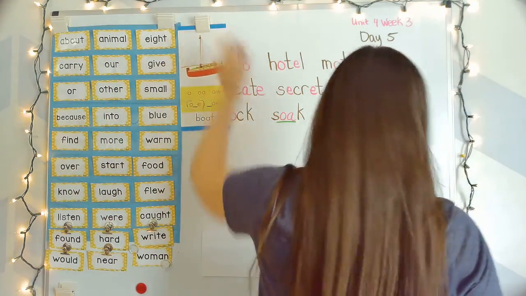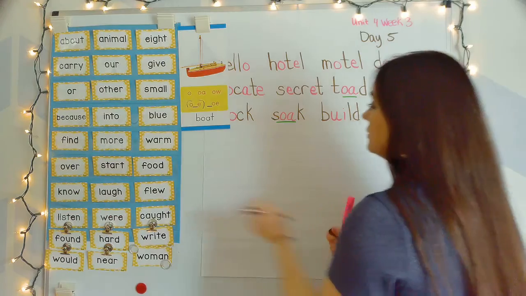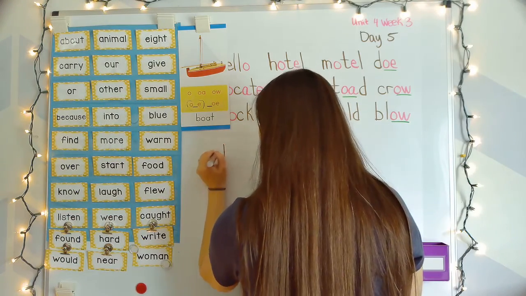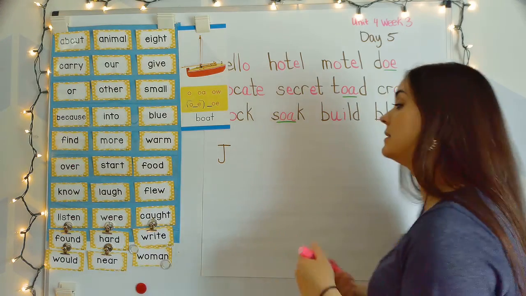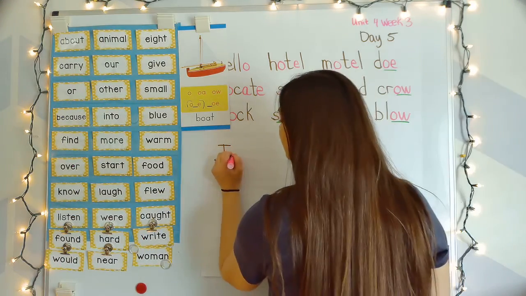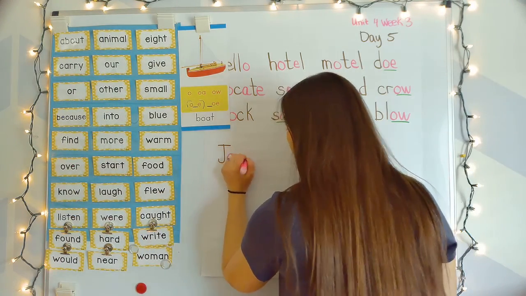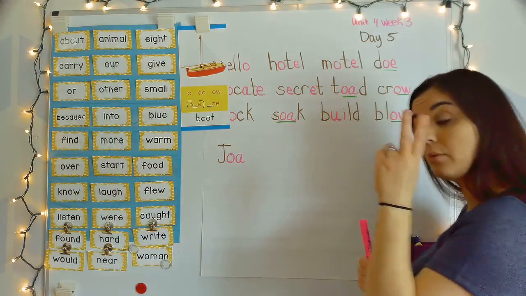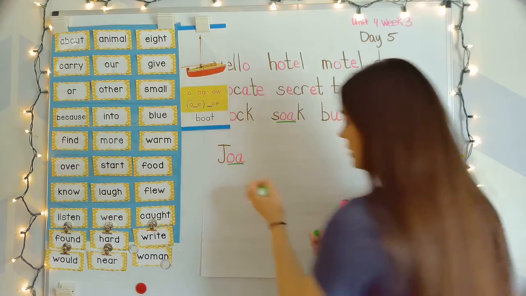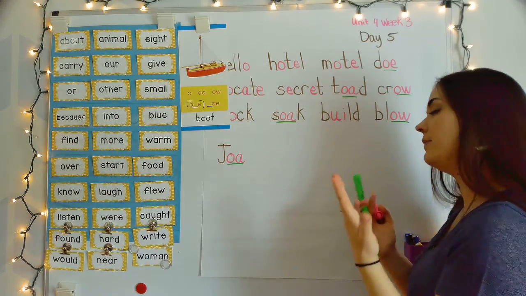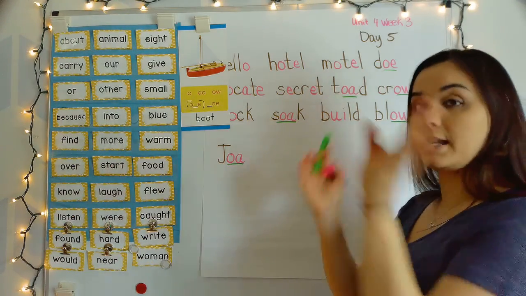I'm going to put this up here. And J says ja. So we know it's the beginning of a sentence, so it's capitalized. O-A. They're going to be a vowel team working together to say long O. So like I said, a vowel team will never, ever say their own separate sounds.